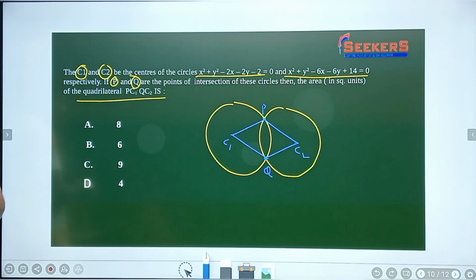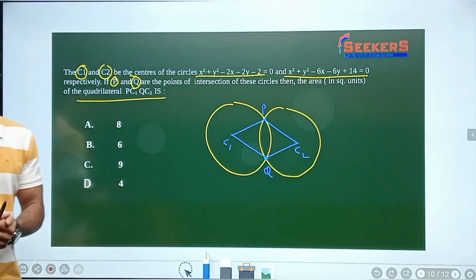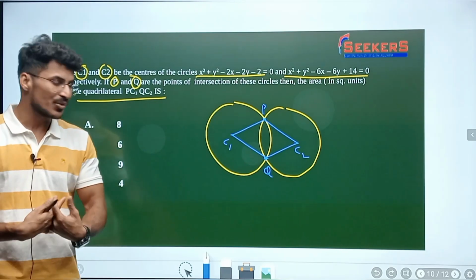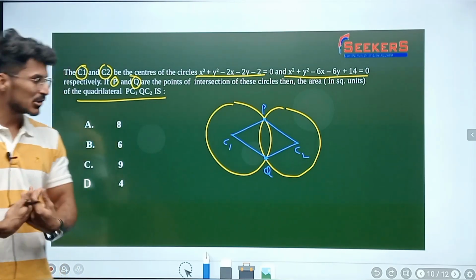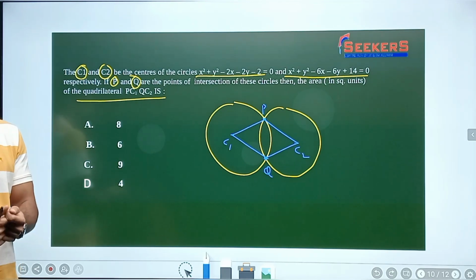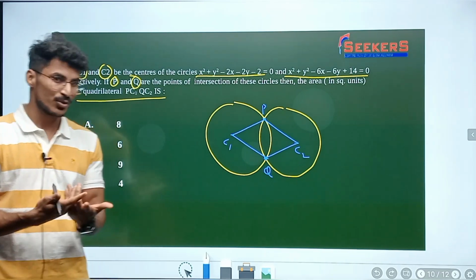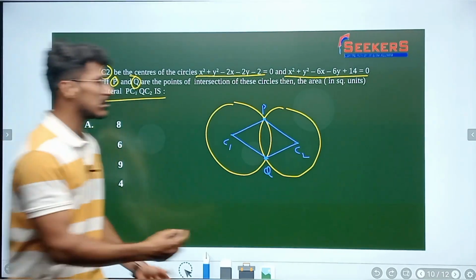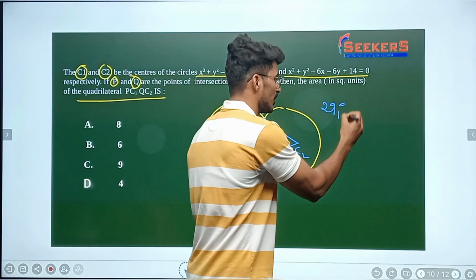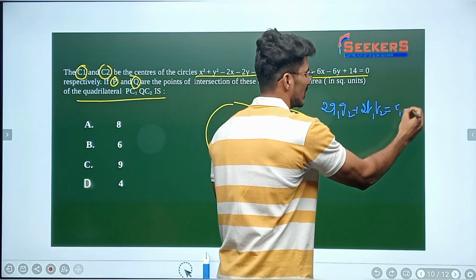How do you make this question simple? Two circles are intersecting, so I could use the orthogonality concept here. Let us check whether these two circles are orthogonal to each other or not. How do we check orthogonality? By using cos theta is equal to d square minus r1 plus r2 divided by 2 r1 r2. Else you could use the orthogonality condition of two circles: 2 times g1 g2 plus 2 f1 f2 is equal to c1 plus c2.